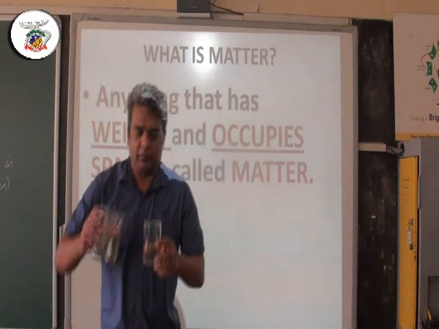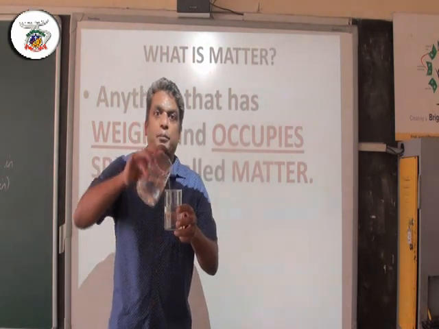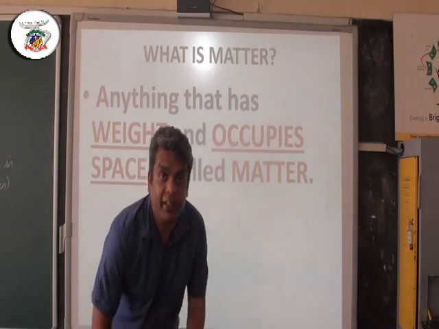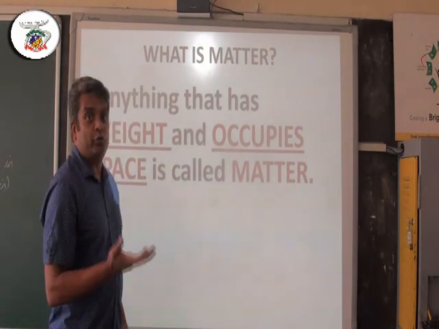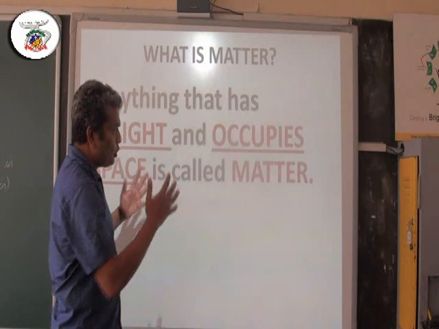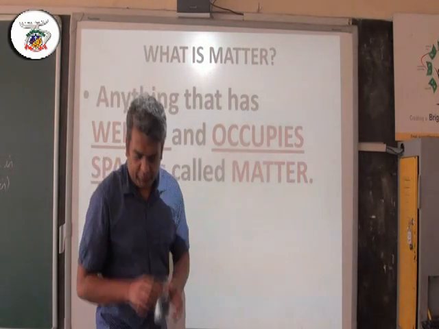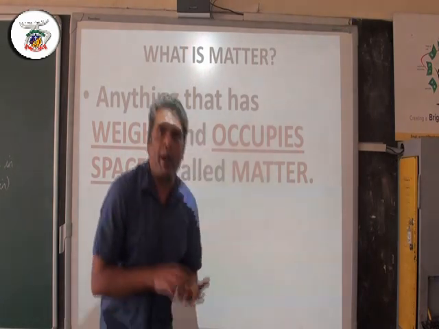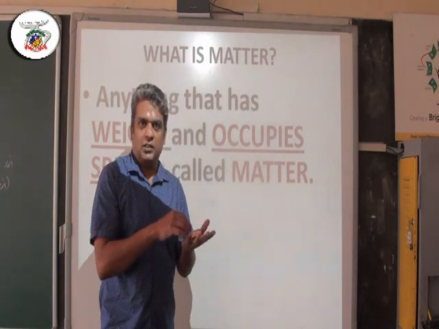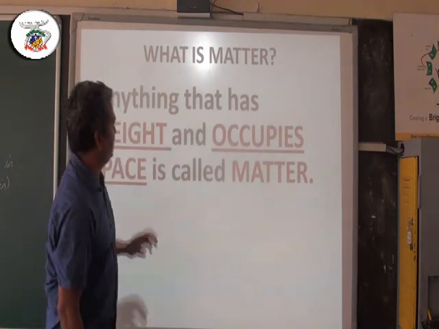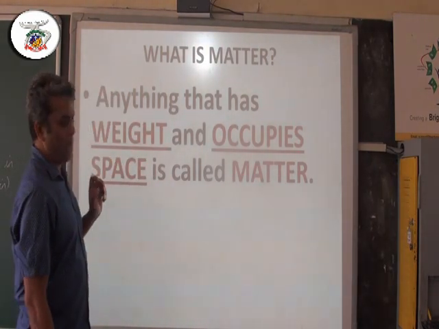I pour in water. The glass becomes heavier. Okay, so this says that air or liquid also has weight, and it occupies space. It is occupying the space in this glass. And the biscuit, when I put it in my hand, it is occupying that space. So we can say that anything that has weight and occupies space is called matter.